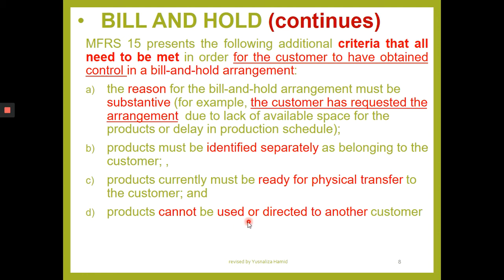It cannot be used by you. Cannot be sold to another customer. Keep it in your store. Don't sell it. Don't use it for a photo shoot whatsoever. The wedding gown is purchased, but the delivery is not yet made due to the request of the customer for various substantive reasons.